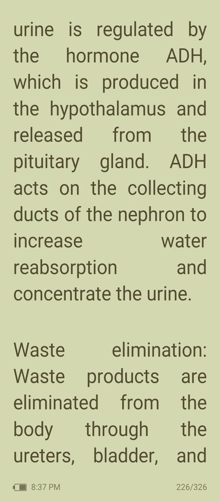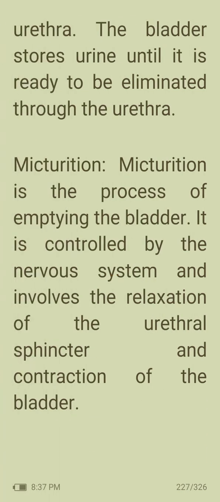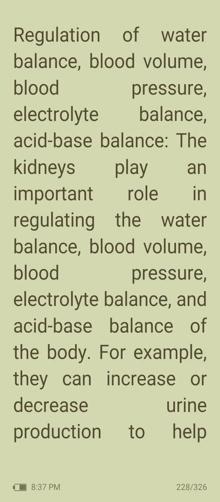Waste elimination. Waste products are eliminated from the body through the ureter, bladder, and urethra. The bladder stores urine until it is ready to be eliminated through the urethra. Then micturition. Micturition is the process of emptying the bladder that is controlled by the nervous system, and it involves the relaxation of the urethral sphincter and contraction of the bladder.